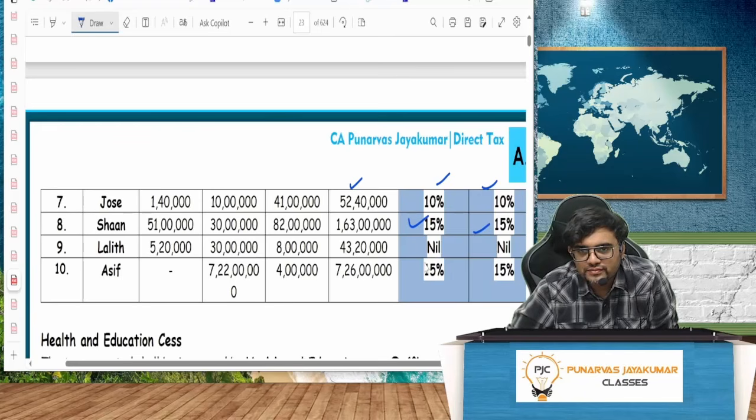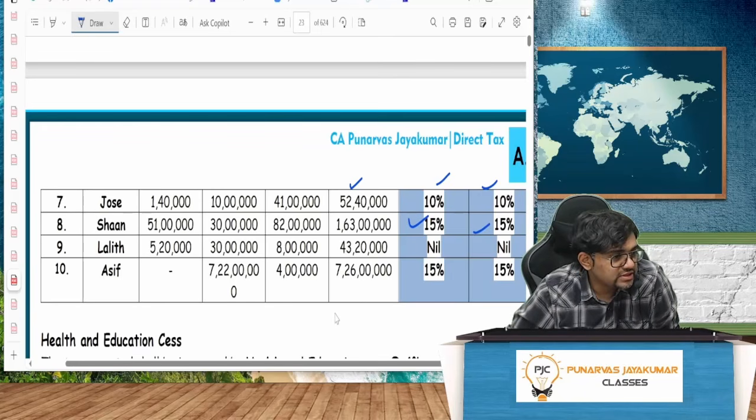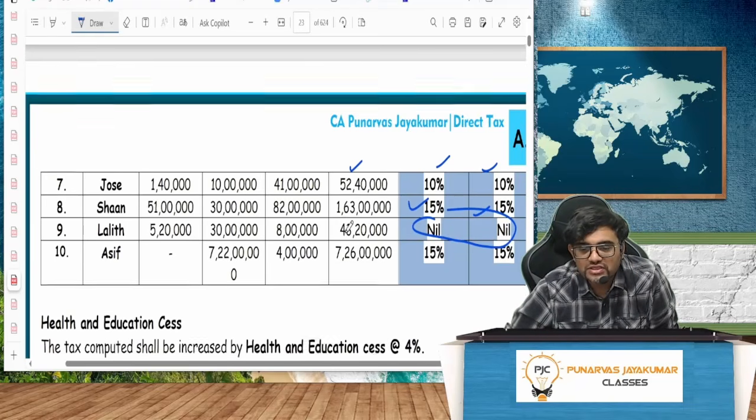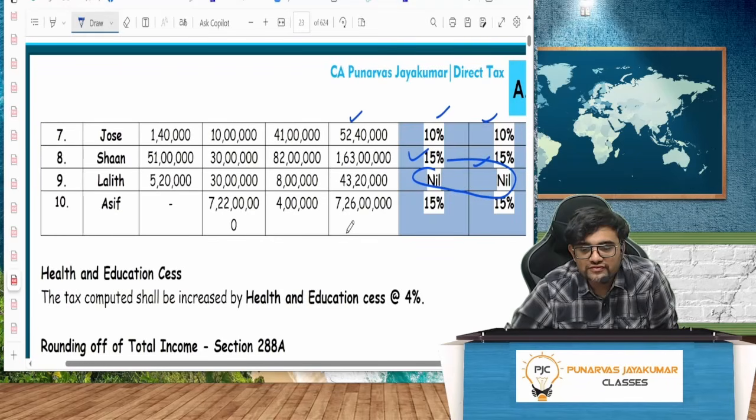Lalit. All put together, it is less than 50 lakh rupees. So, nil. Asif, you see. If you exclude this, you are just earning 4 lakhs, so nothing. You will not get anything.